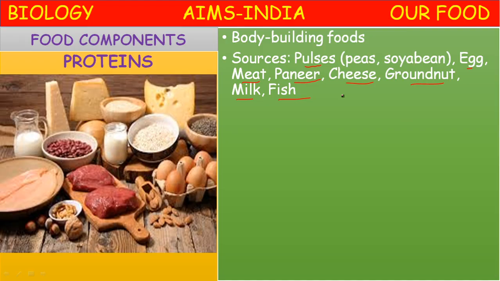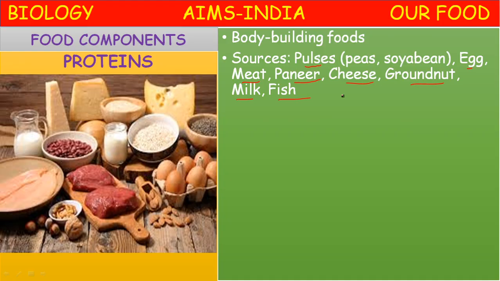Plant and animal foods rich in proteins: the pulses are the main sources of plant food materials which are rich in proteins like peas, beans. Soya bean is the richest plant source of protein. Soya beans are called the vegetarian's meat. And milk, meat and eggs are rich sources of proteins from animal sources.